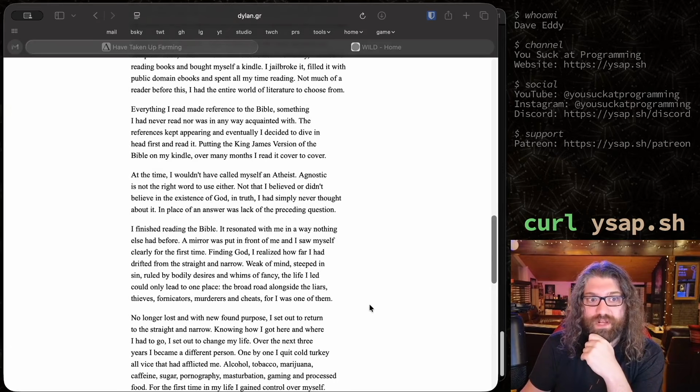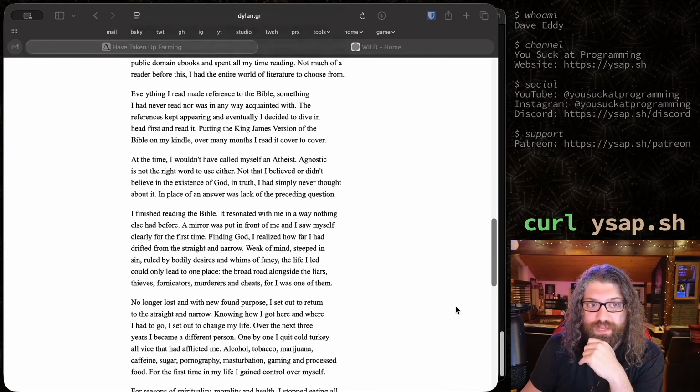At the time, I wouldn't have called myself an atheist. Agnostic is not the right word to use either. Not that I believed or didn't believe in the existence of God. In truth, I had simply never thought about it. In place of an answer was lack of the preceding question. Yeah, I think a lot of people are in that situation, so I can definitely relate with that as well.